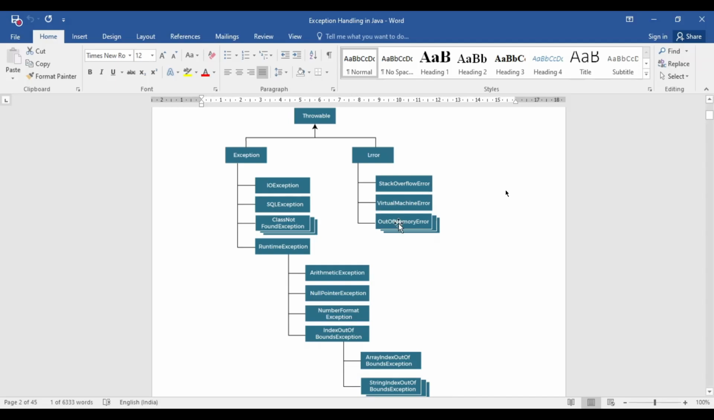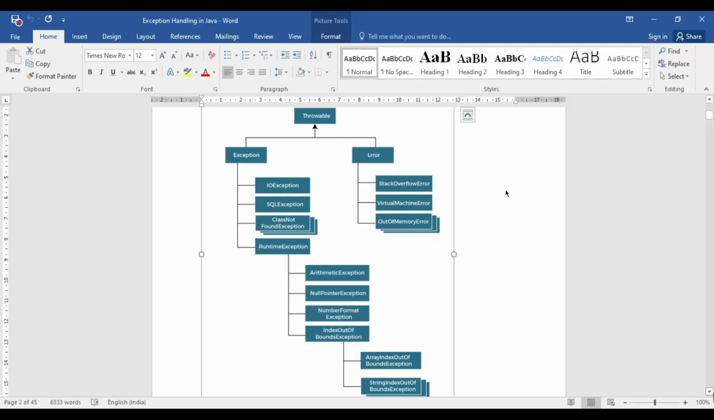The next one is the VirtualMachineError, which also cannot be recovered. OutOfMemoryError, this type of situation cannot be recovered. That's why it falls into a special category named Error. But look at this, whenever you deal with this type of abnormal condition, an exception can be handled, but an error cannot be handled.